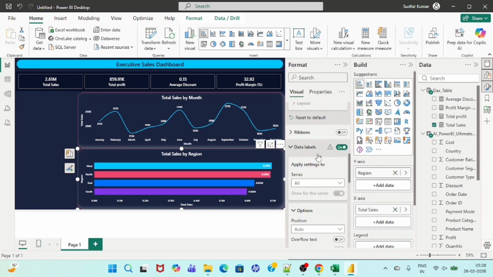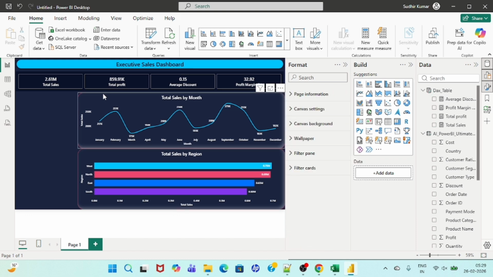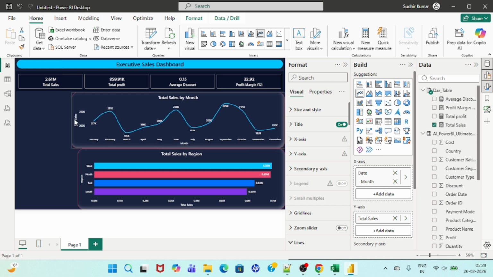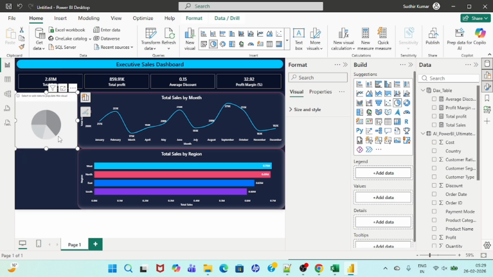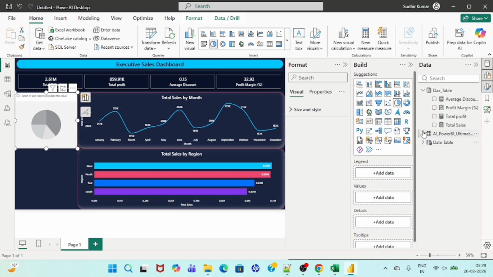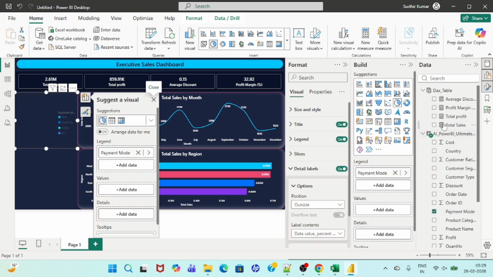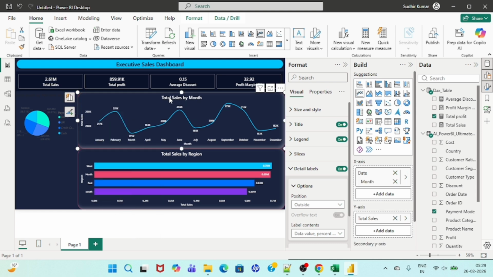Now data labels, it is on. Okay, values, it is okay. We can use the slicers. Now we can show one more data. We can use the pie chart here, and we can show the data as payment mode, total profit. Okay, let's do the formatting.